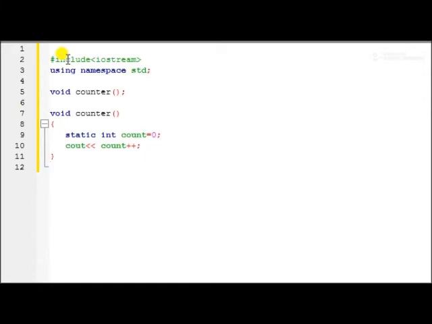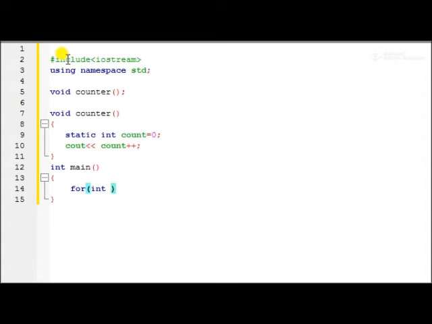Third, we want to call our function, and we know that we call functions inside the main function. So here I write main. In that main function I have to use a for loop, and for the for loop we need a variable, so we create that variable inside the loop.